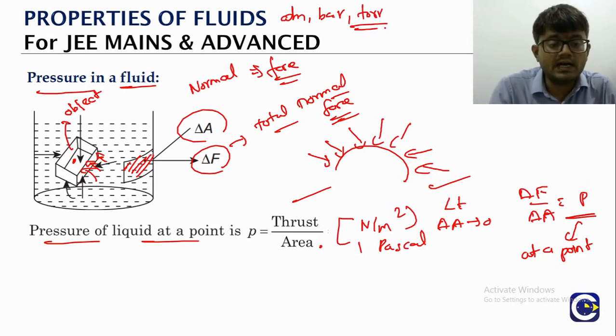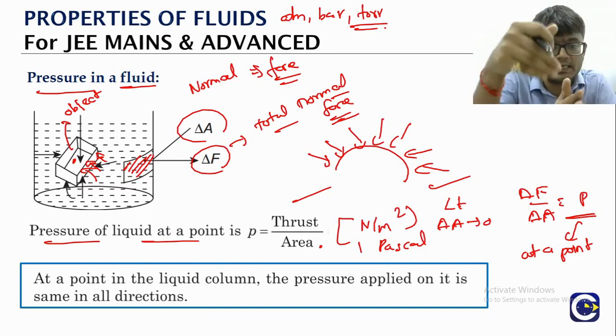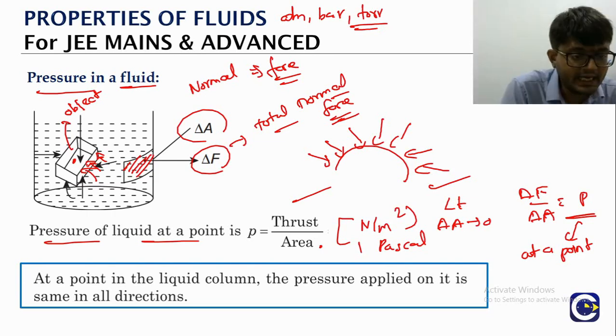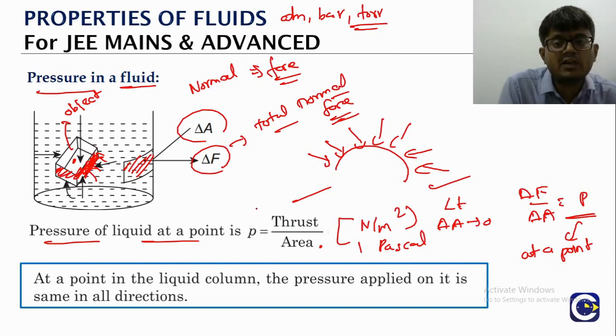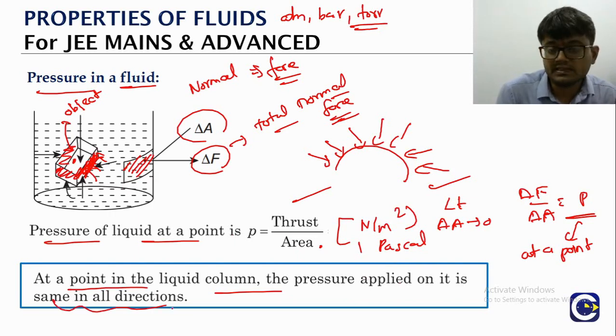Now if you measure pressure at a point inside the liquid, whichever direction you consider, like we take an area in this orientation, you divide the thrust on that surface by the area and you get a pressure value. You take this side area, you get the same value. You take the other side area, you get the same value. That means pressure at a point inside the liquid column is the same in all directions.